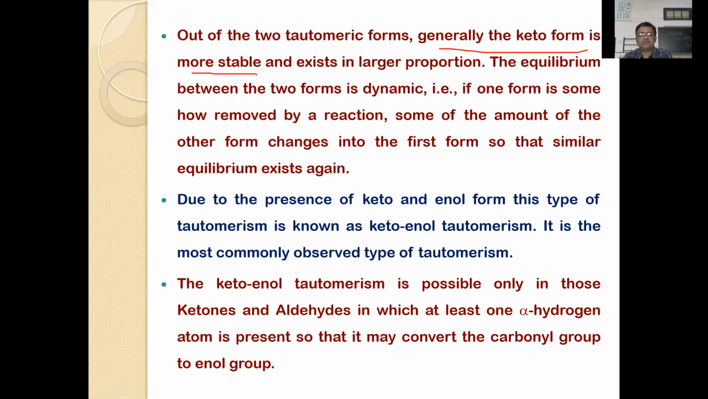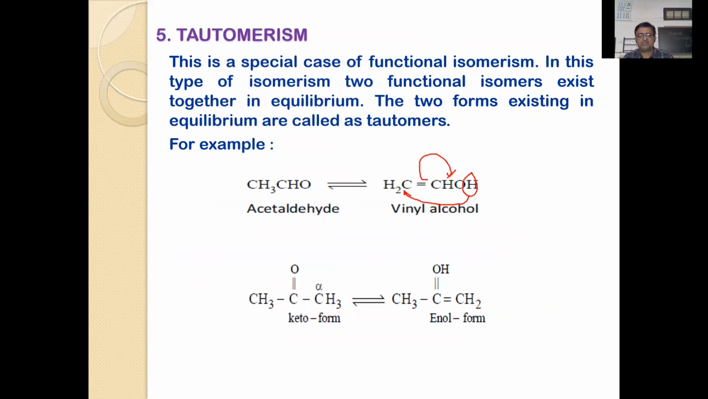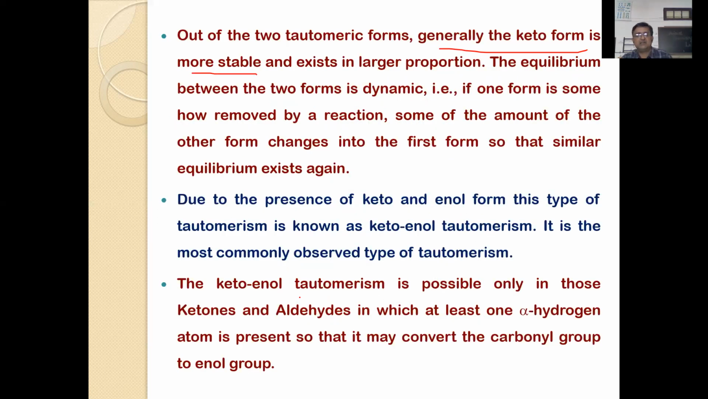Due to the presence of keto and enol form, this type of tautomerism is also called keto-enol tautomerism. Enol: double bond with OH group. Just you can see here, double bond with OH group. This is the enol form. And the keto function. So therefore, this type of isomerism is called keto-enol isomerism or keto-enol tautomerism.